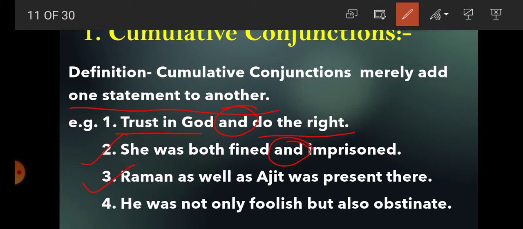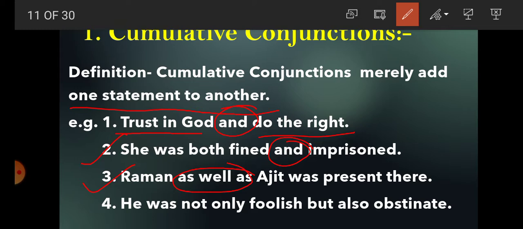Third example, Rama as well as Ajit was present there. So there are again two statements. Rama was present there, and the second sentence, Ajit was present there, and both the sentences are joined with the conjunction as well as. Rama as well as Ajit was present there.